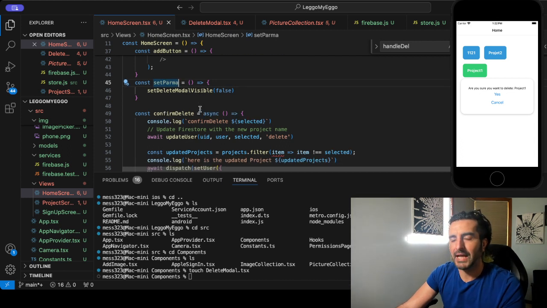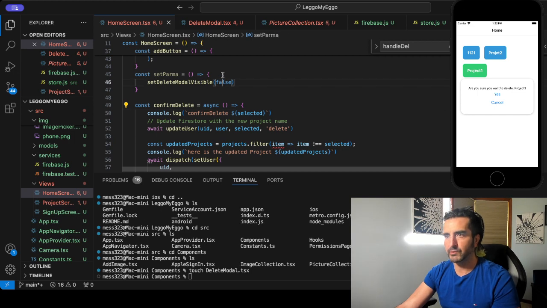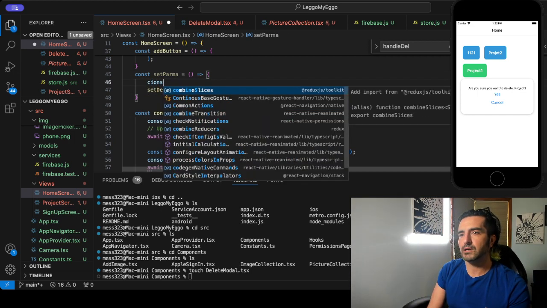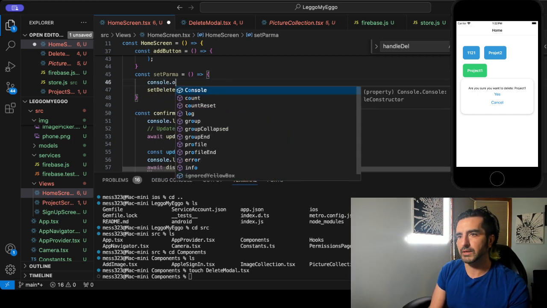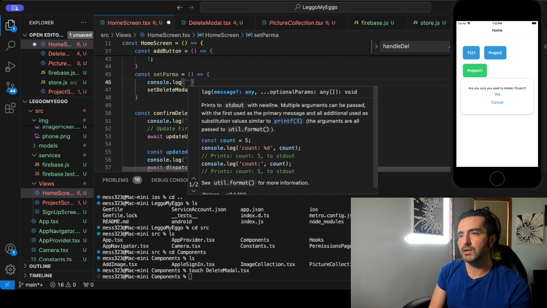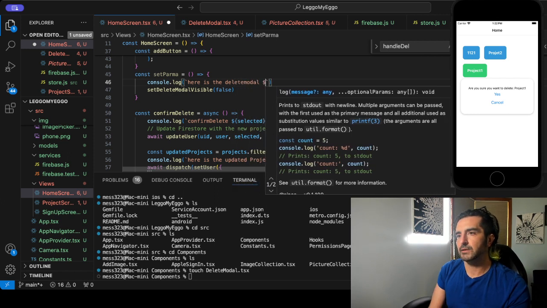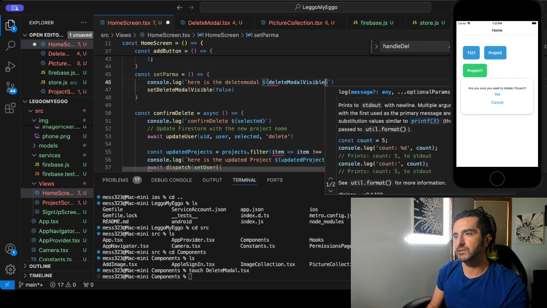It's totally possible. Okay, but I don't know. It has to be, but you should be able to pass it as props. Let's go set param, and what we're gonna do here is console log. Here is the delete modal visibility. I didn't spell out visibility, but just trust me on that, dude.